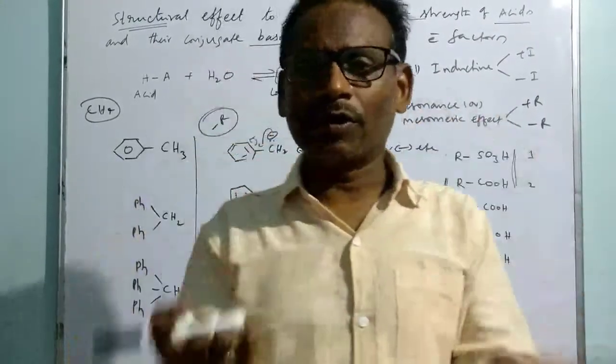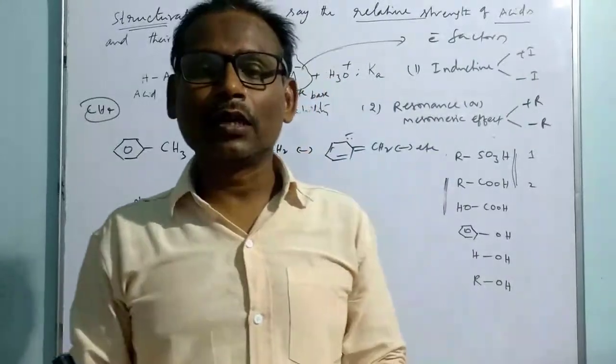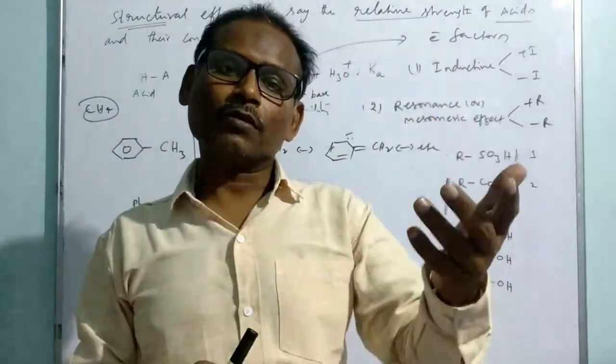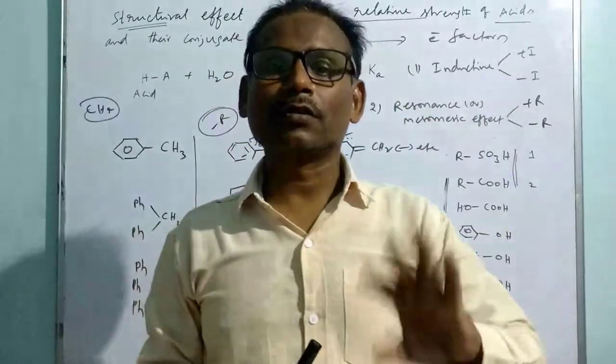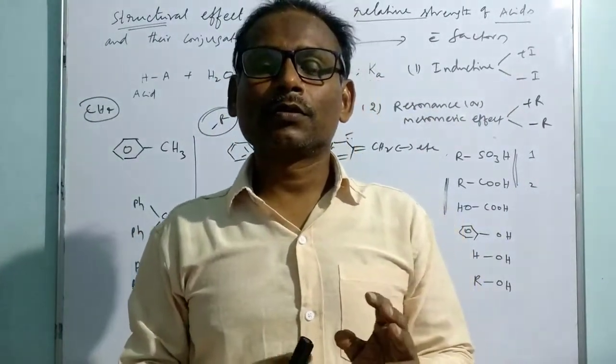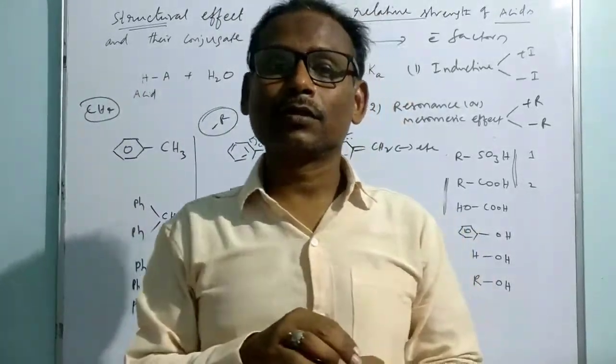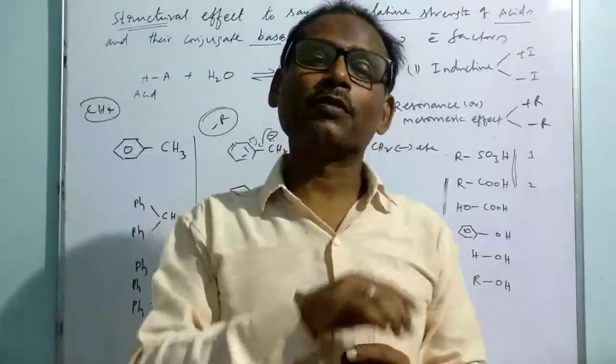It is a phenomenon of resonance, a phenomenon of conjugation, but certain groups are responsible for whether the obtained structure is going to be stabilized or destabilized. So what is the function of that particular group, to stabilize or destabilize the molecule?